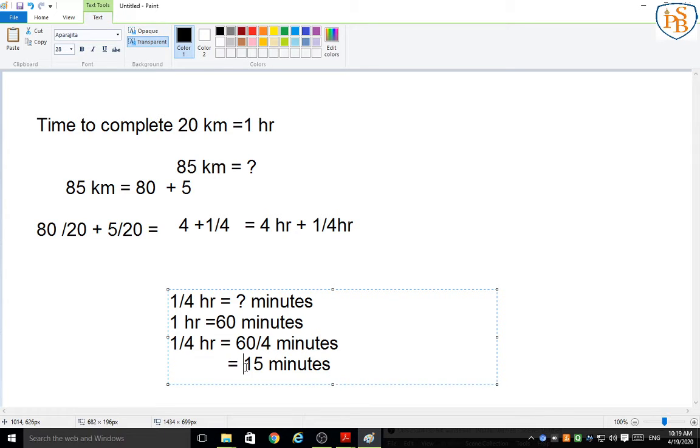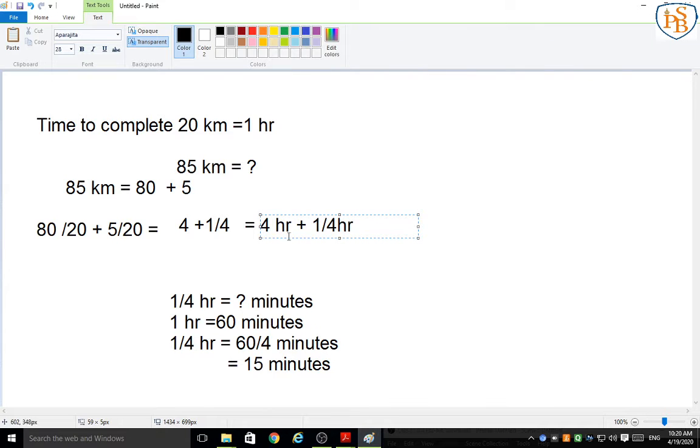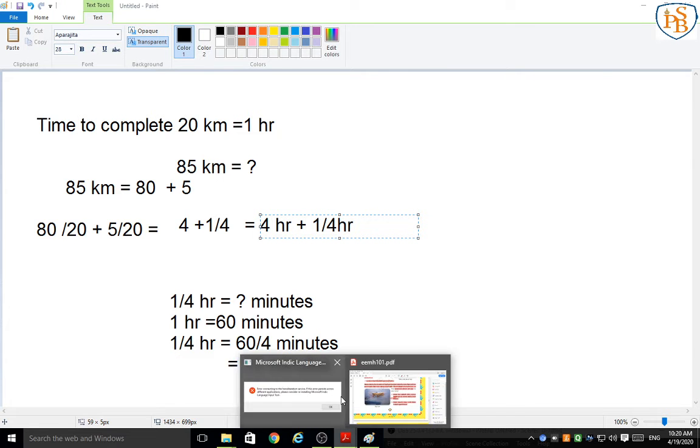So our answer is what? 4 hours and 15 minutes. Okay, students, 1 by 4 hours means we convert that 1 by 4 into minutes. So our question was, how much time will they take to go 85 kilometer? So for the motorboat to travel 85 kilometer, it will take 4 hours 15 minutes. Understood, students? Okay, very good.